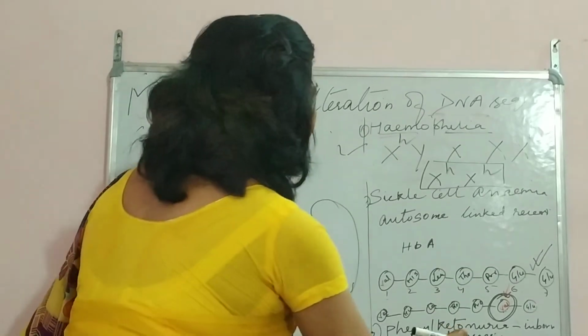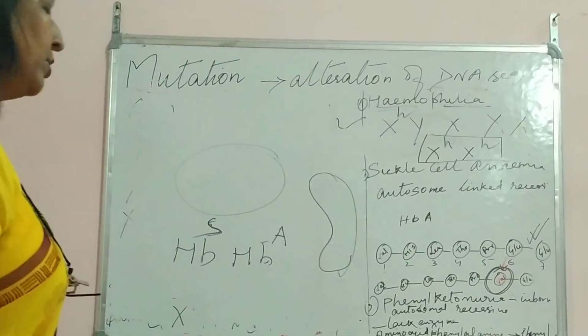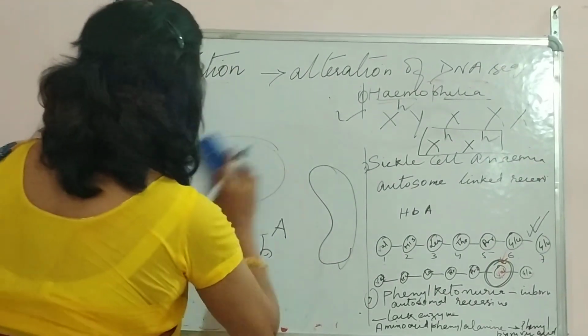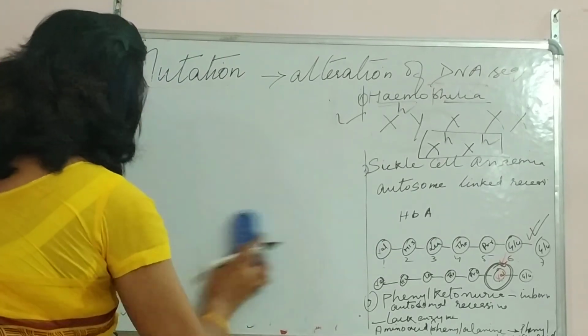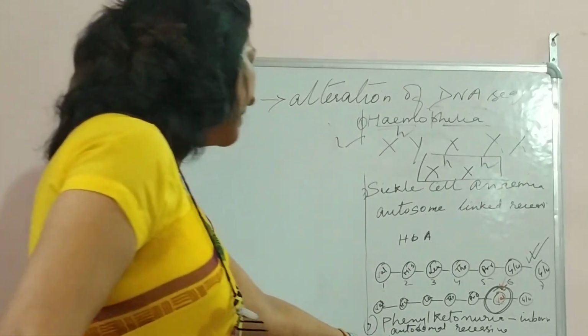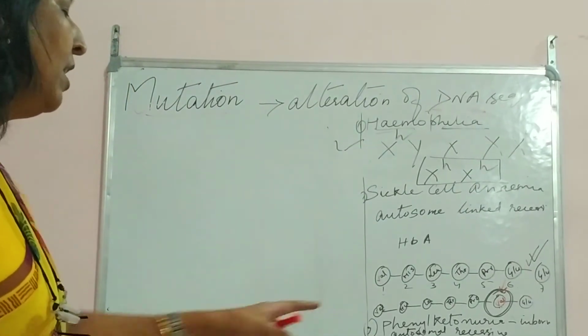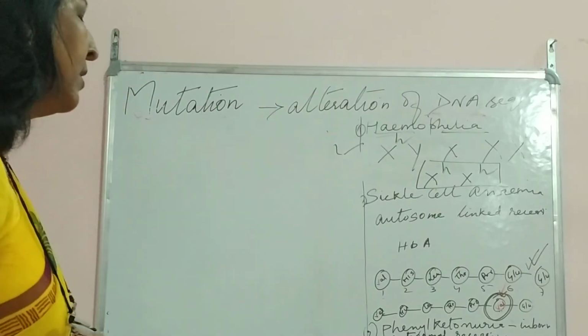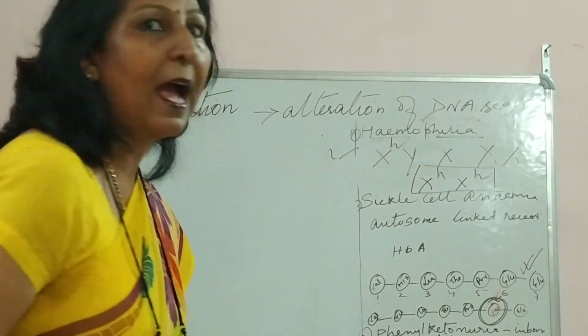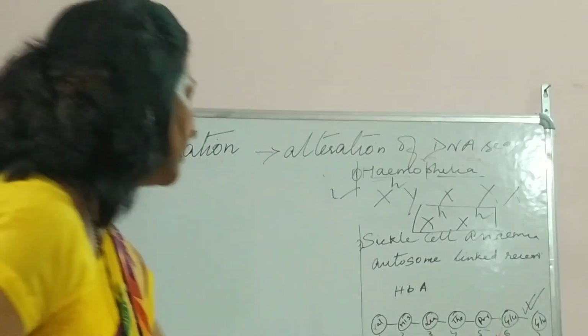And the last one is phenylketonuria. Okay, so what is this phenylketonuria? Here what happens? The particular gene lacks, it lacks a gene which forms a particular enzyme, and due to this, that enzyme is not present in the body.